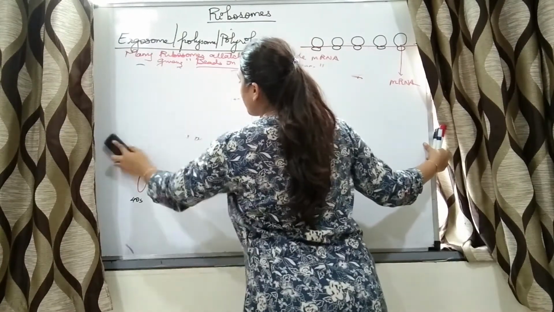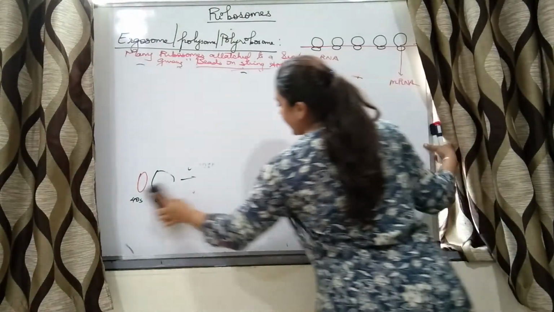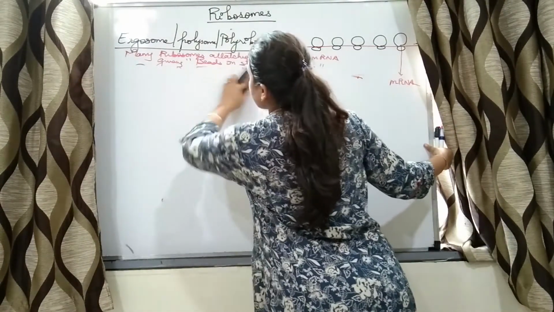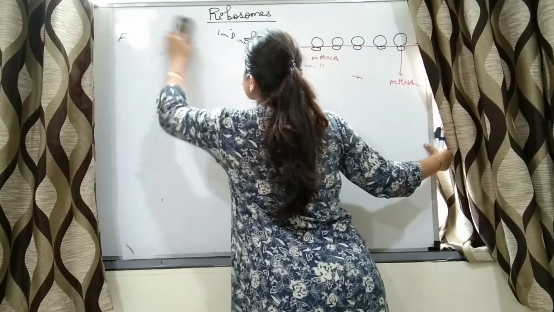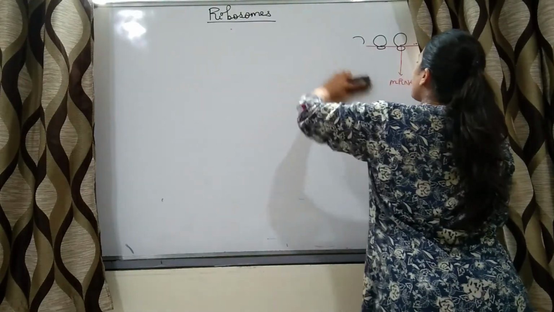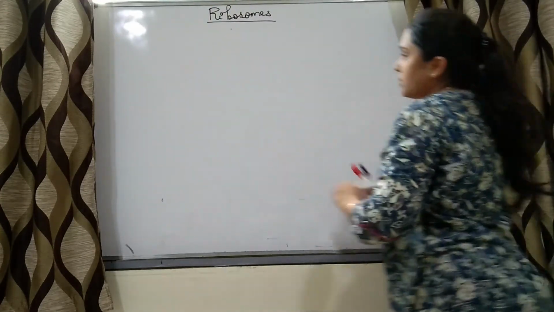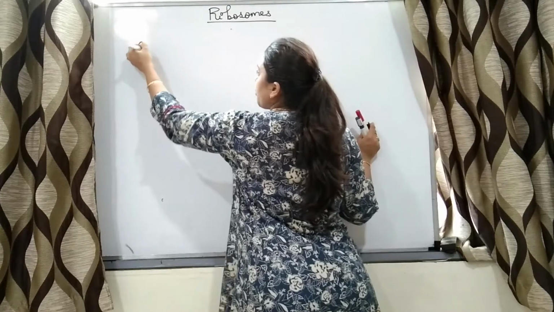Yes students. Now one more thing, we have studied that 50S type of ribosome is made up of 23S and 5S, right? Now students, all the enzymes are proteins, but there is an exception. This is also very important.